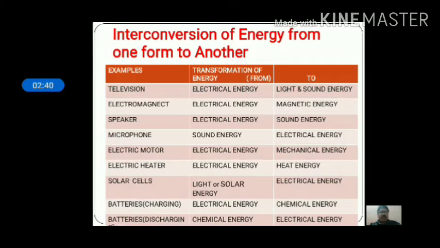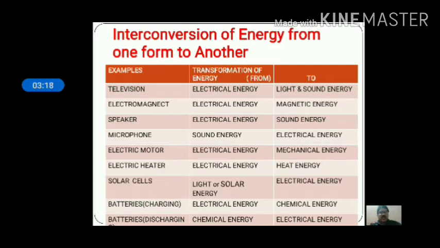An electric motor converts electrical energy into mechanical energy. An electric heater converts electrical energy into heat energy. Solar cells convert light energy into electrical energy, or you can say solar energy into electrical energy. When you charge a battery, maybe an inverter battery or your mobile battery, it converts electrical energy into chemical energy. When you are using it, that is called discharge of the battery, it converts chemical energy into electrical energy.